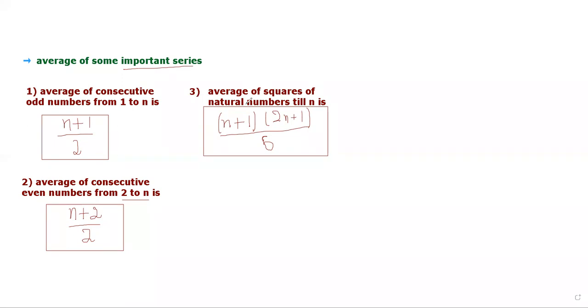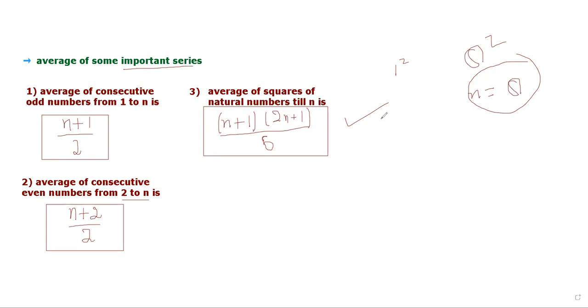This formula says average of squares of natural numbers till n. For example, we want to calculate from 1 square to 8 square. So n will be this 8, the last number. Clear? As I told you before, this n gets the value of 8. Then you can simply calculate the average of squares of natural numbers. Okay, friends? Let's move on to another thing.